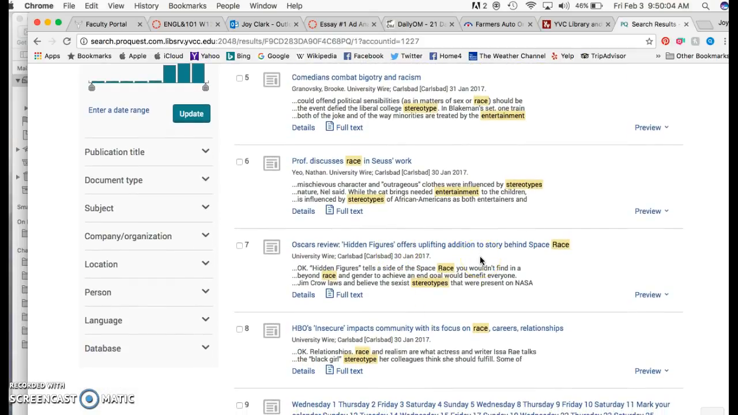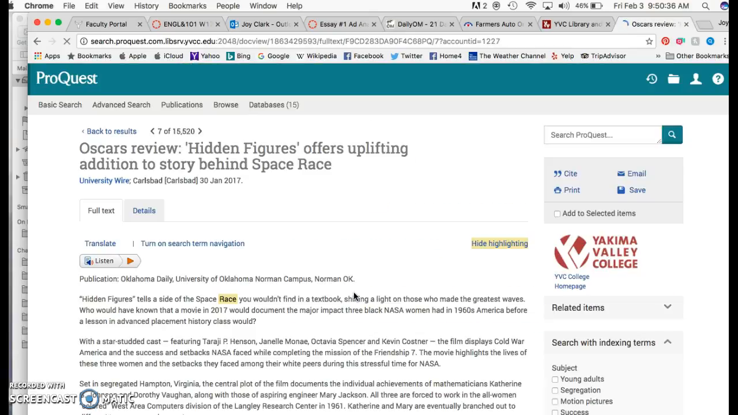Now, I'm making this in very early February of 2017. Oscars review, Hidden Figures offers uplifting addition to story behind the space race. So, it's interesting how race came up twice. Look at that key, something that tells you about keywords. We have the space race, but then we also have race and gender. You can click on the details if you want to just go to reading it.